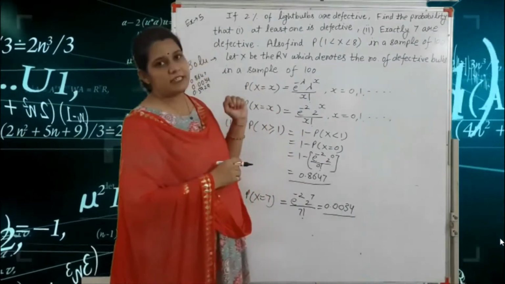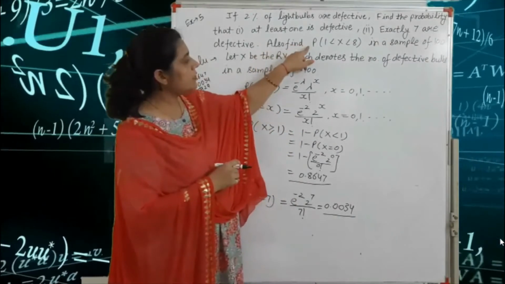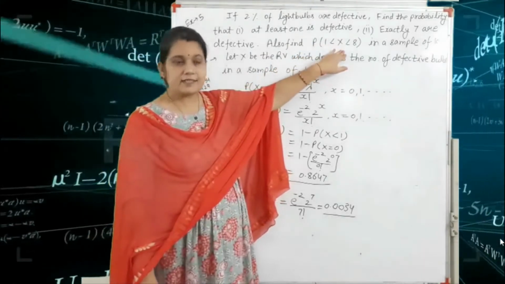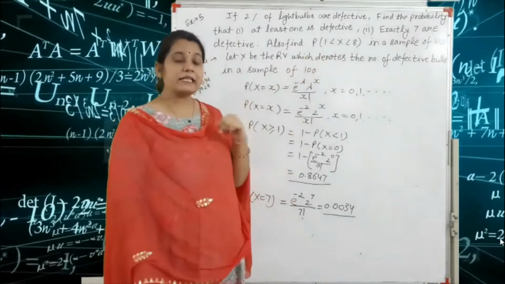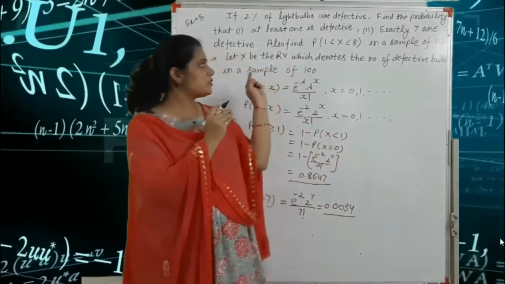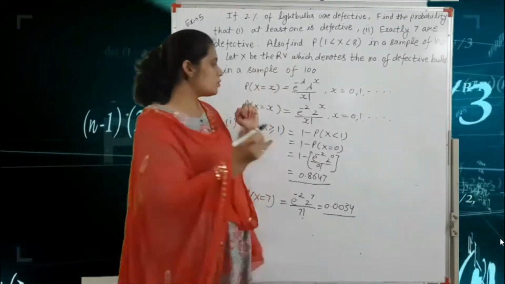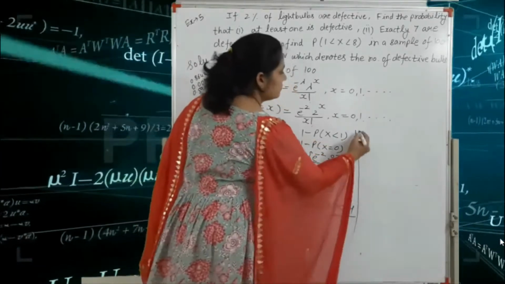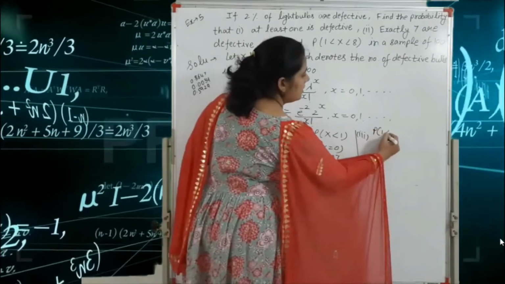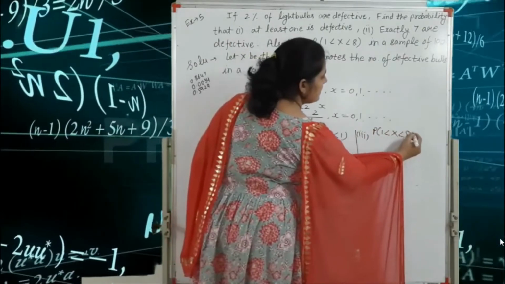The third one is to find the probability of 1 less than x less than 8. That means the value of x is between 1 and 8. So the third question is the probability of 1 less than x less than 8.